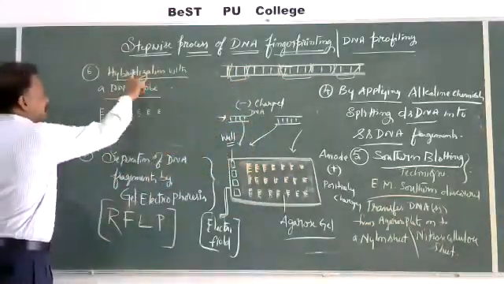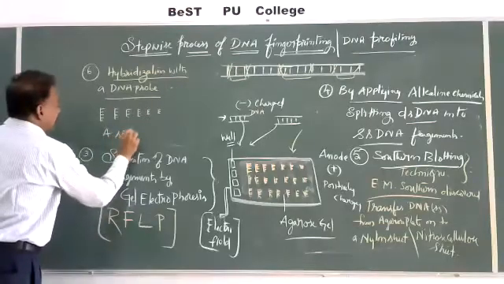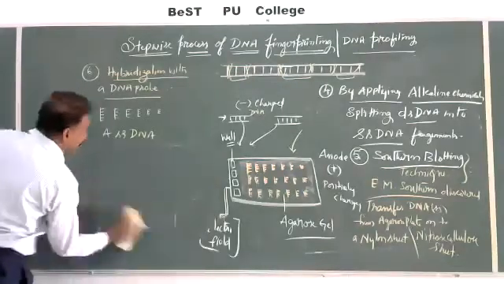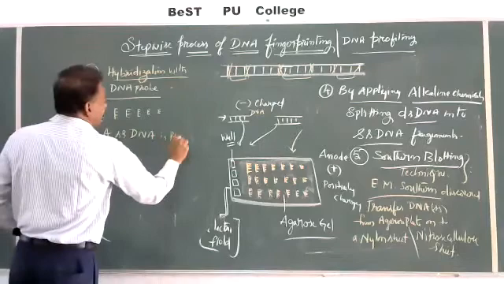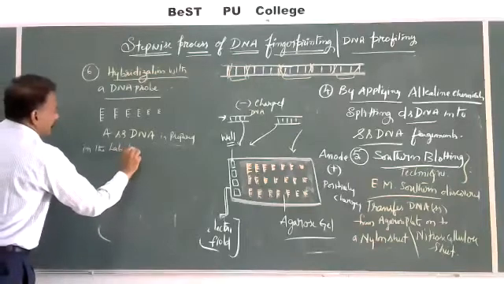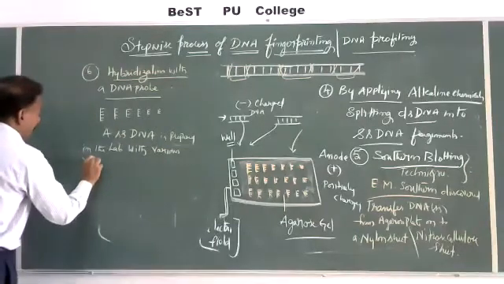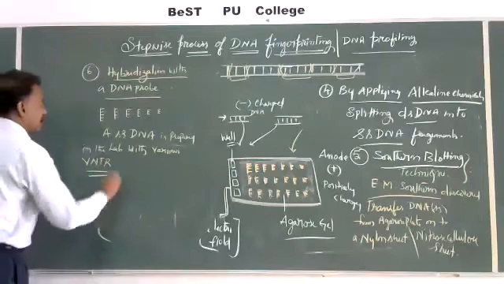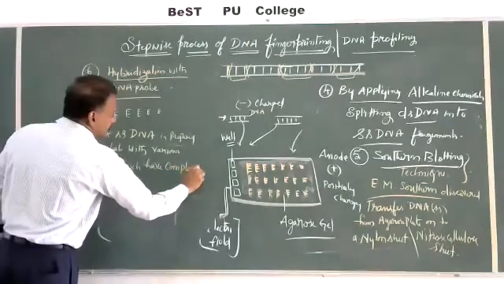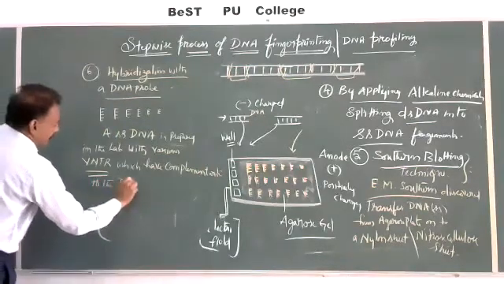So hybridization means an already prepared VNTR probe, a single stranded DNA, is used as a probe, prepared in the laboratory with variable number of tandem repeats which have complementarity to the DNA fragments.